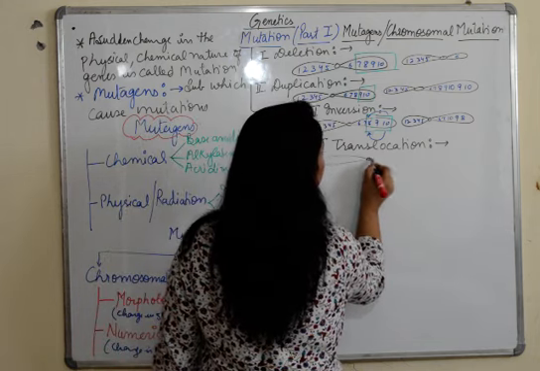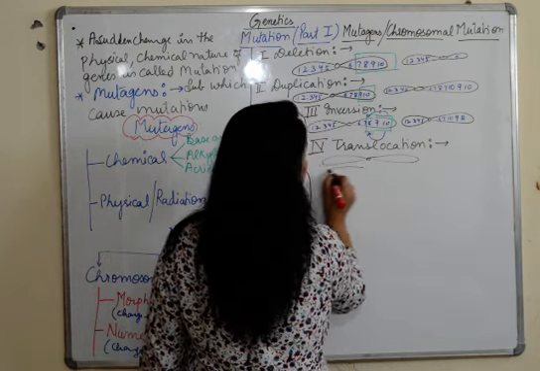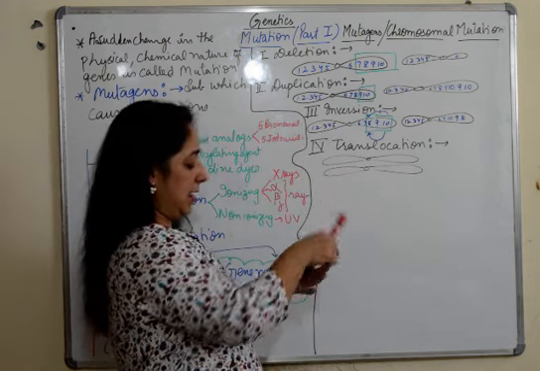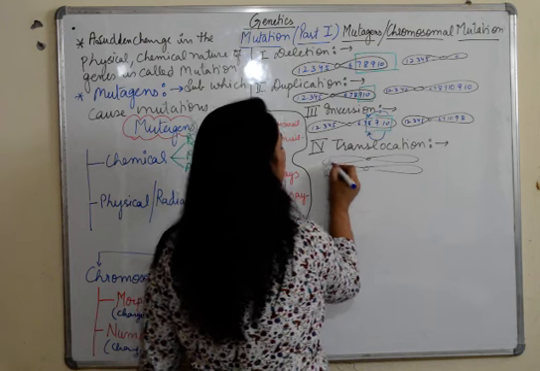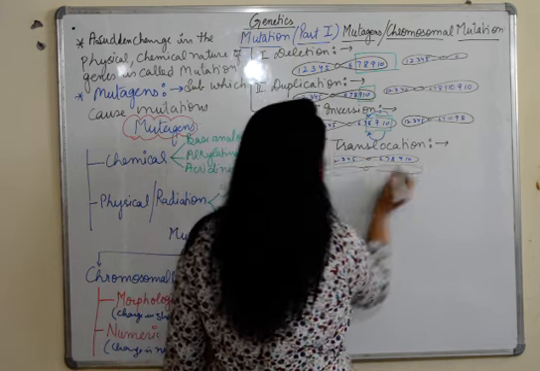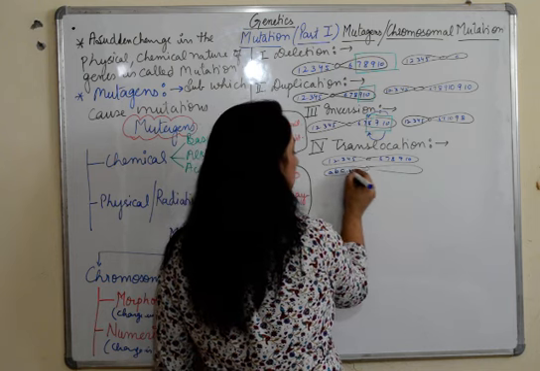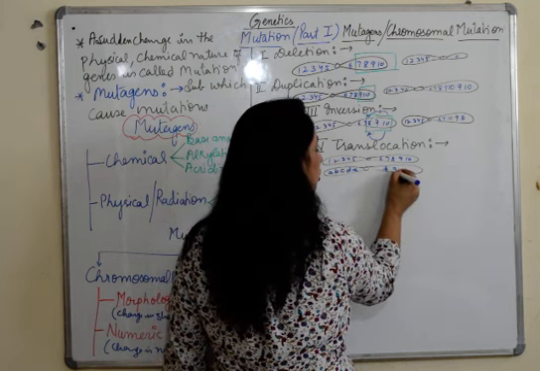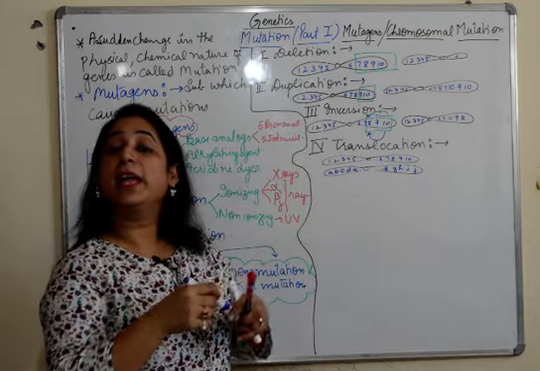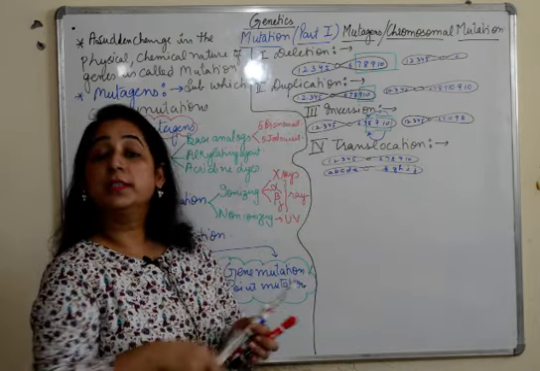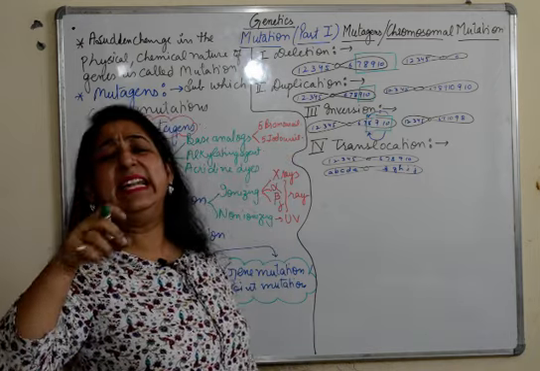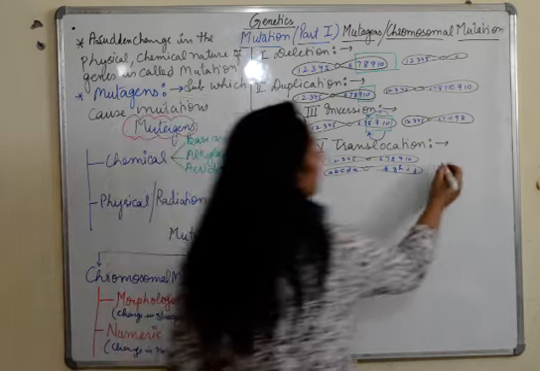Suppose we have these homologous chromosomes placed like this. And now what do we have here? 1, 2, 3, 4 and 5, 6, 7, 8, 9 and 10. Here we have maybe A, B, C, D, E, F, G, H, I, J. Now translocation has to take place. Suppose the translocation is basically deletion. So I'll write here deletion.